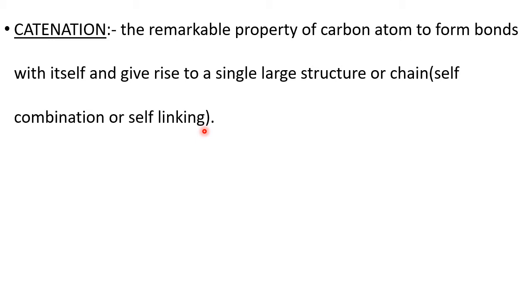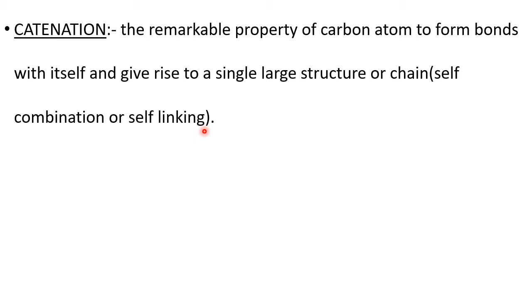So what happens when carbon combines with itself in different patterns and fashions? It will create a chain, a framework. Once the carbon skeleton is created, other atoms will come and make bonds, so that carbon compounds are made.